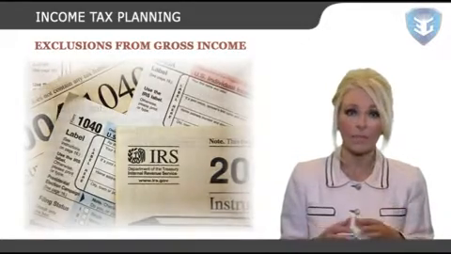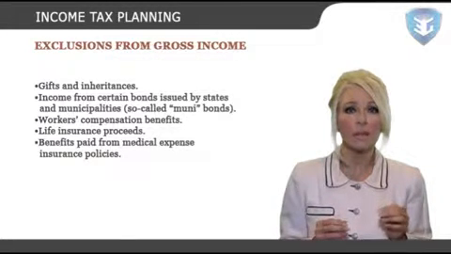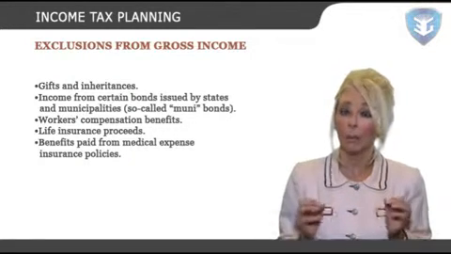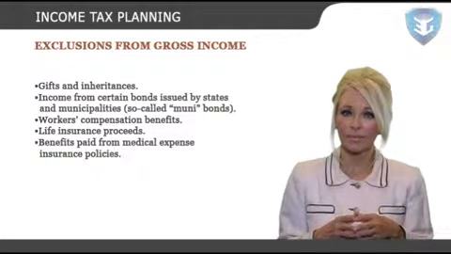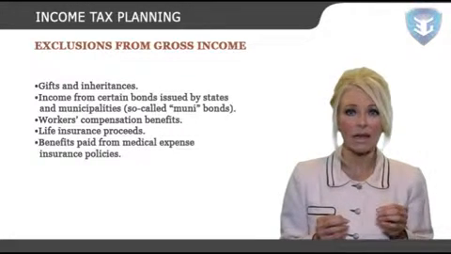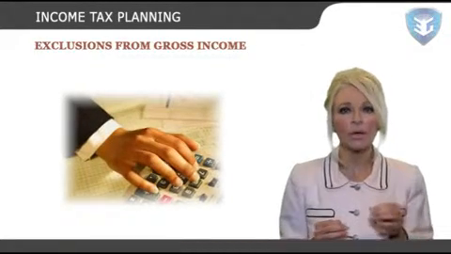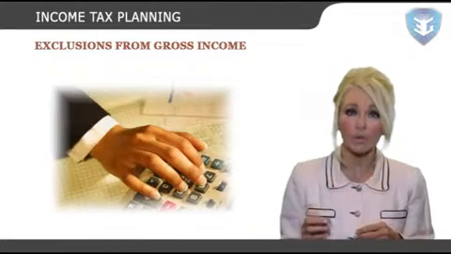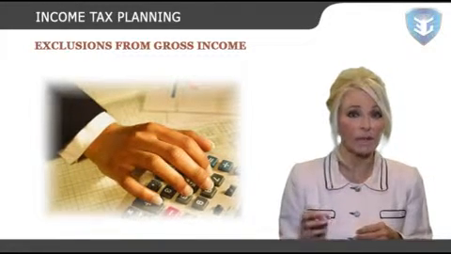Among these items are gifts and inheritances, income from certain bonds issued by states and municipalities, so-called muni bonds, workers' compensation benefits, life insurance proceeds, and benefits paid from medical expense insurance policies. It is important for one to understand the concept of exclusion and know how exclusions are used in the overall process of computing an individual's tax liability.